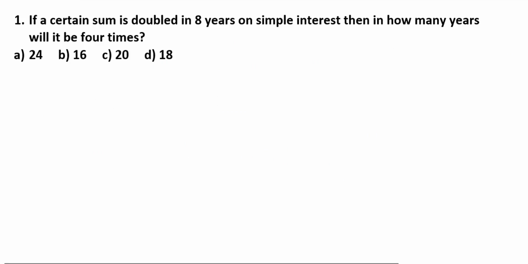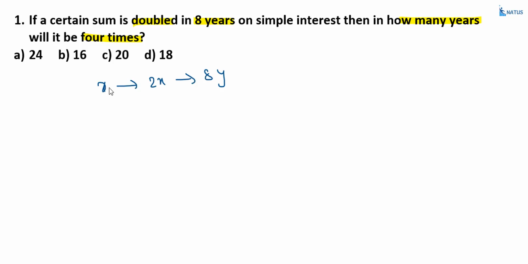A certain sum of money doubled in 8 years at simple interest. In how many years will it become 4 times? A simple question. Suppose the principal is x, it becomes 2x. In how many years? That is equal to 8 years. In this case, x is the principal and 2x is the total amount. What is the total amount? That is the combination of principal and interest earned. So in this 2x, x is the principal and x is the interest. Now, if the principal x earns interest x, in how many years? That is equal to 8 years.